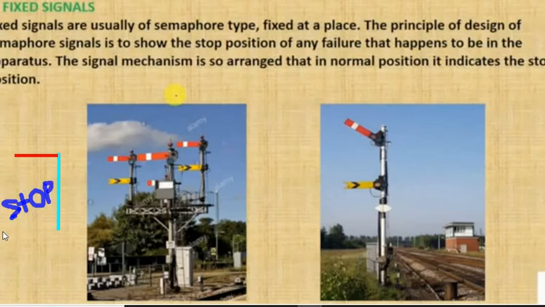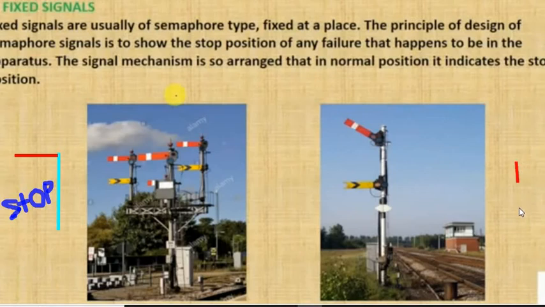Okay, this is a stop position, train has to stop here. It's a normal position of semaphore signal. But what happened here, and if the semaphore signal shows the indication like this, see this image.